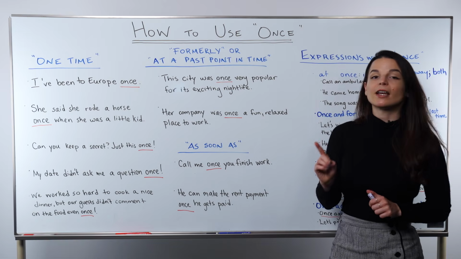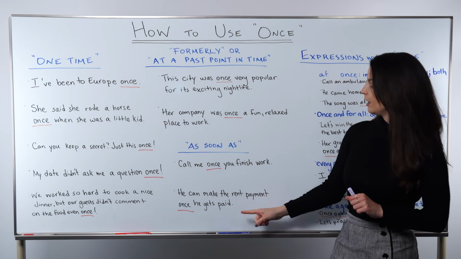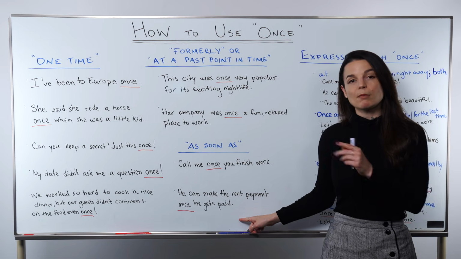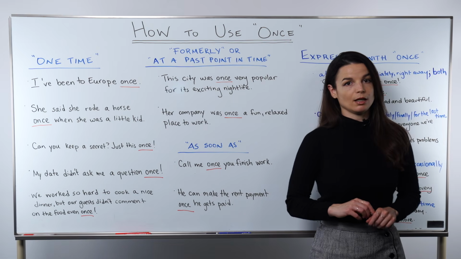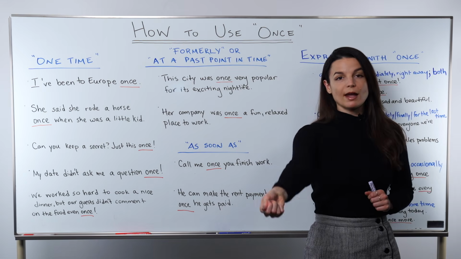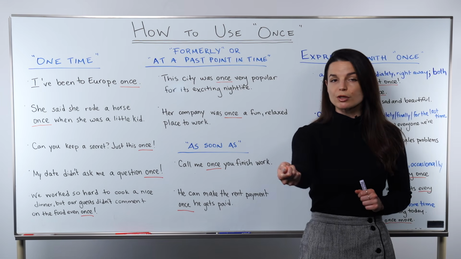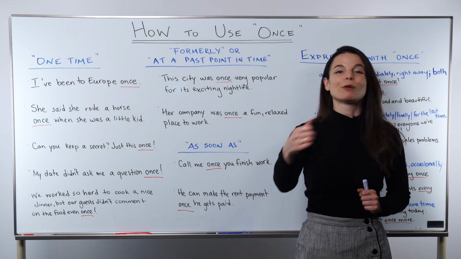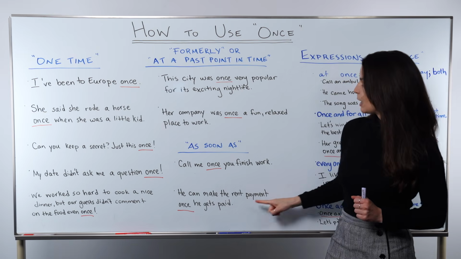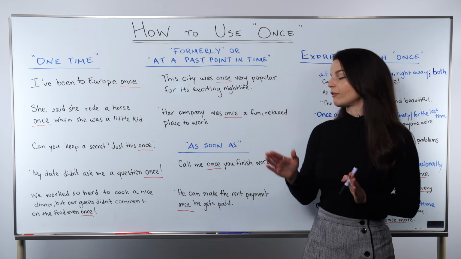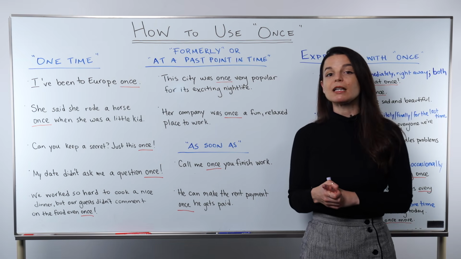Okay, let's look at the next example of this meaning. He can make the rent payment once he gets paid. So in this case, the topic is paying rent. So to make a rent payment means to give the person who owns your house or who owns your apartment money for the month. That's the rent payment. He can make the rent payment once he gets paid. Once he gets paid. So again, we have this as soon as meaning here.